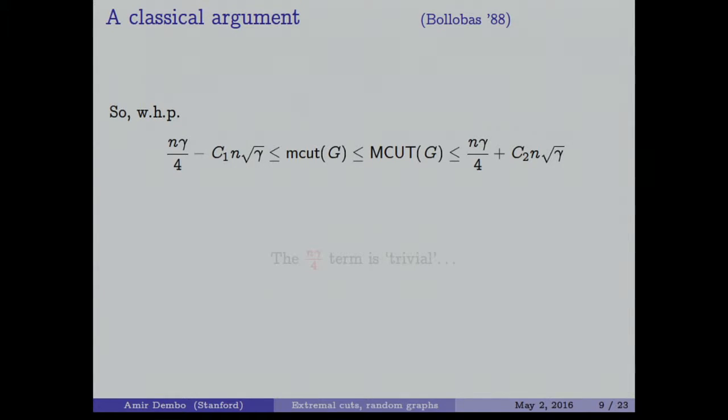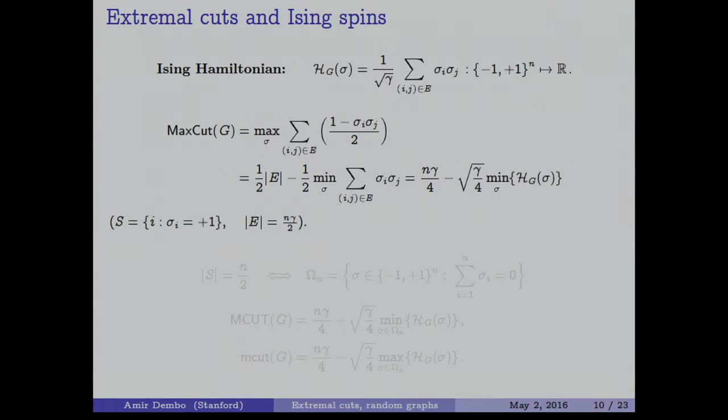But the moral of this story is that the term n gamma over 4 is really trivial. It's just the expected value if you choose your cut at random. It does not say anything really of any meaning about the optimization problem. So we just want to get rid of it. It's not interesting. The interesting term is the rest. Okay, so how do we move to the rest and how do we connect to statistical physics?